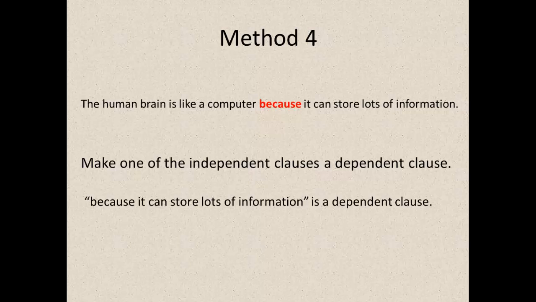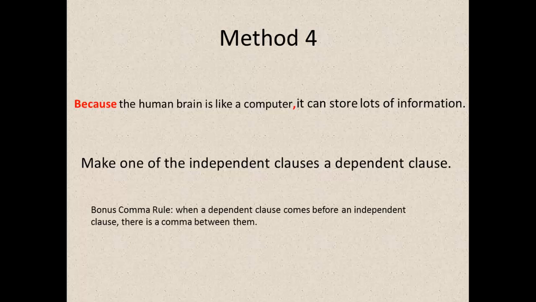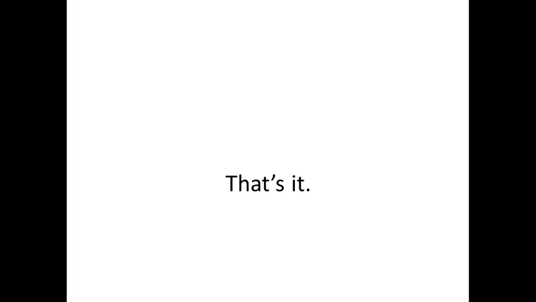Because it can store lots of information cannot stand alone as a sentence. It's dependent upon something else. In fact, in this case, it's dependent on the first half of the sentence. Alternately, I could switch that around and put the because at the beginning of the first part. Because the human brain is like a computer could not stand alone as a sentence, and therefore it is a dependent clause. Notice though there's a comma rule here too, that when the dependent clause comes before the independent clause, it gets a comma. That's really all there is to run-ons. You just have to be diligent about finding them in your writing and using a variety of methods to fix them.